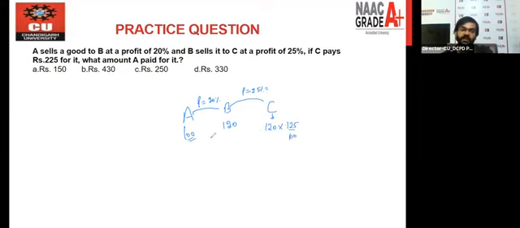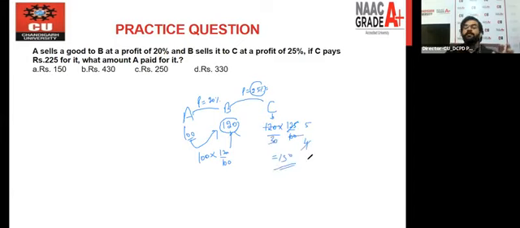So what we are doing is increasing the value 120 by 125% of the original value, right? If you solve it, you will get 150. So if we assume A purchased this item at rupees 100, then C purchased it at rupees 150.